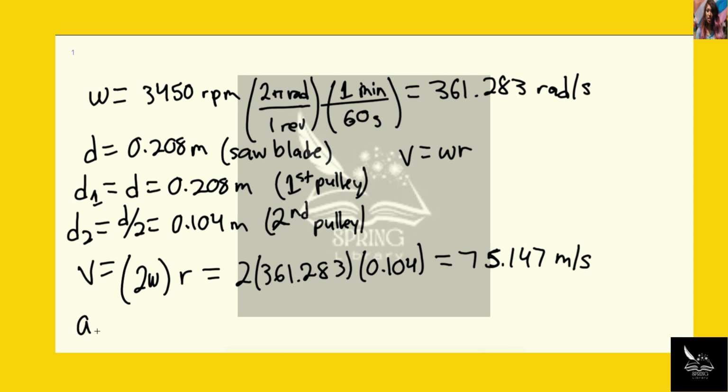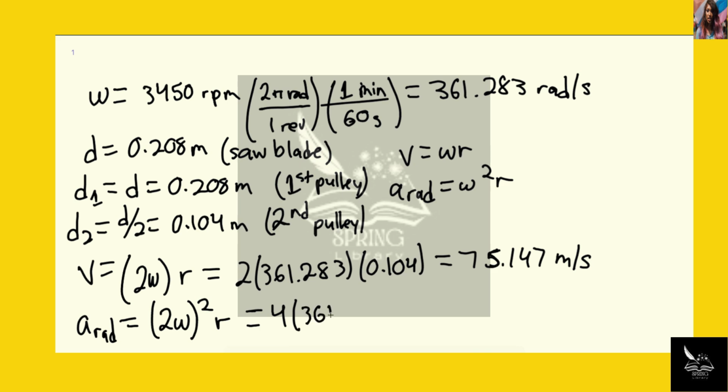And then they're trying to find the radial acceleration. So the radial acceleration is simply going to be equal to omega squared r. This would be the general formula. However, we have to plug in 2 omega for omega. So it'd be 2 omega quantity squared times r. And this is going to be equal to 5.43 times 10 to the 4th radians per second squared.